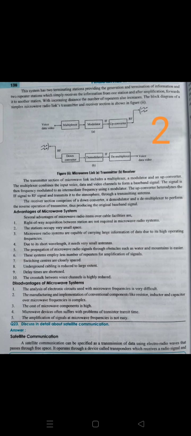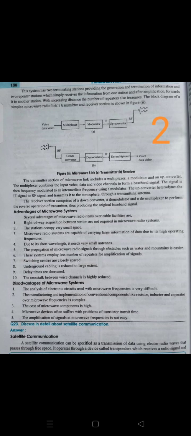So the working mechanism can be seen in the figure. Before that you need to learn what C-band is. C-band means the frequency range of C-band satellites, these are the types of satellites we can say, is 3.7 to 4.2 gigahertz and 5.9 to 6.4 gigahertz. C-band is more reliable than Ku band.